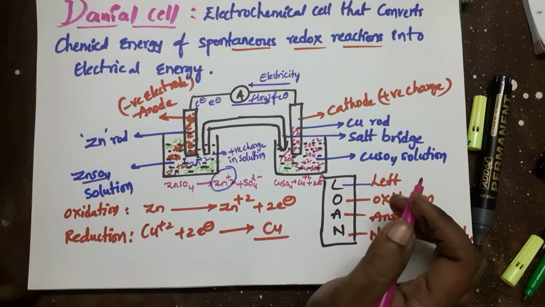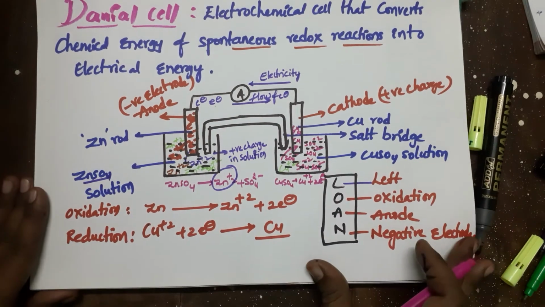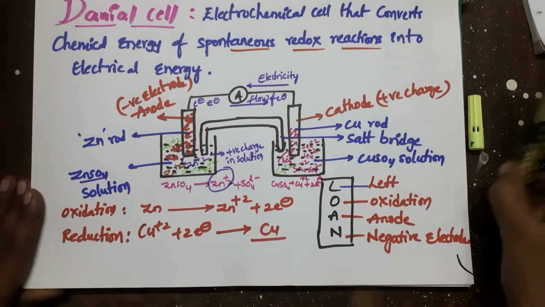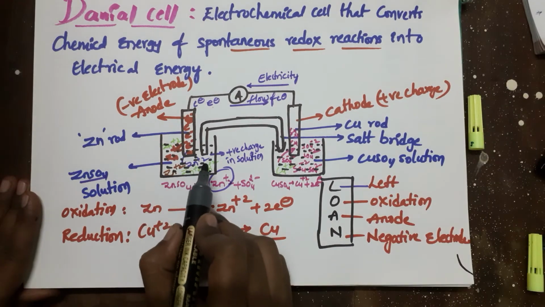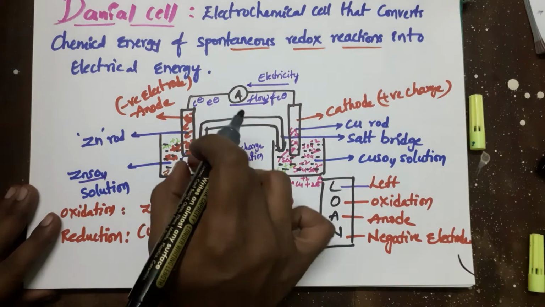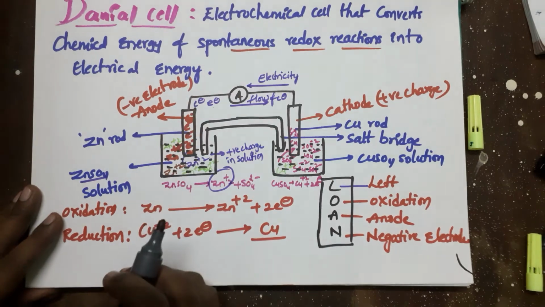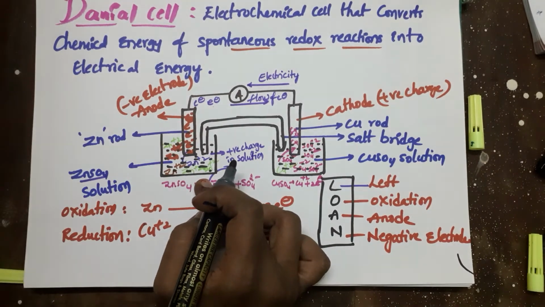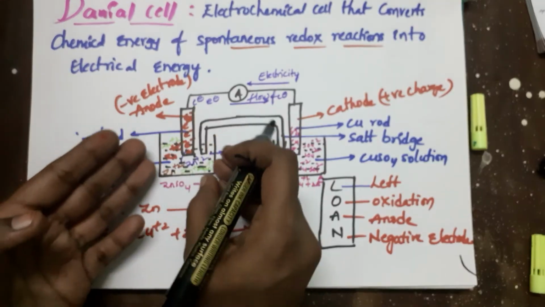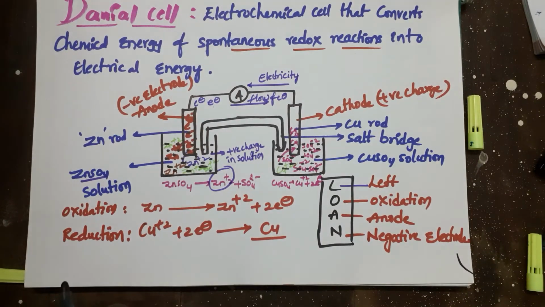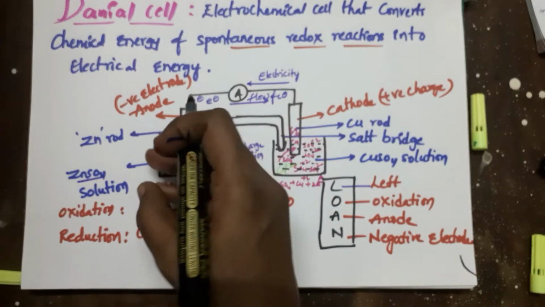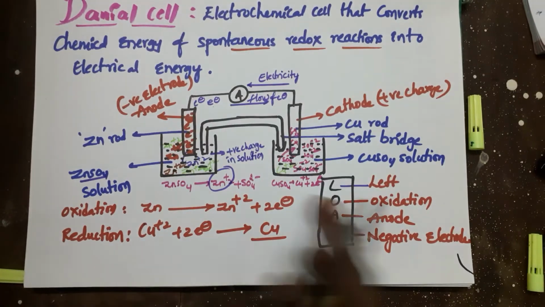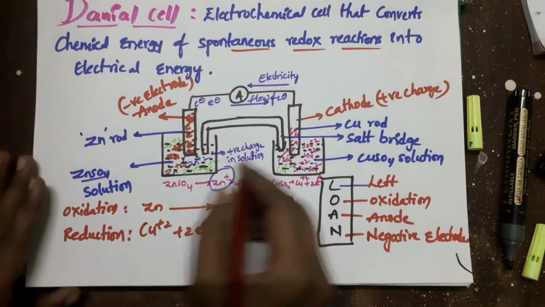Okay, and here the problem will arise, meaning the positive charge present in the solution will prevent the flow of electrons. Here the positive charge is more in the solution and the negative charge is more in the electrode, so the electrons will be captured by the zinc ions only. Okay, it will prevent the outward flow of electrons. Are you getting my point here?